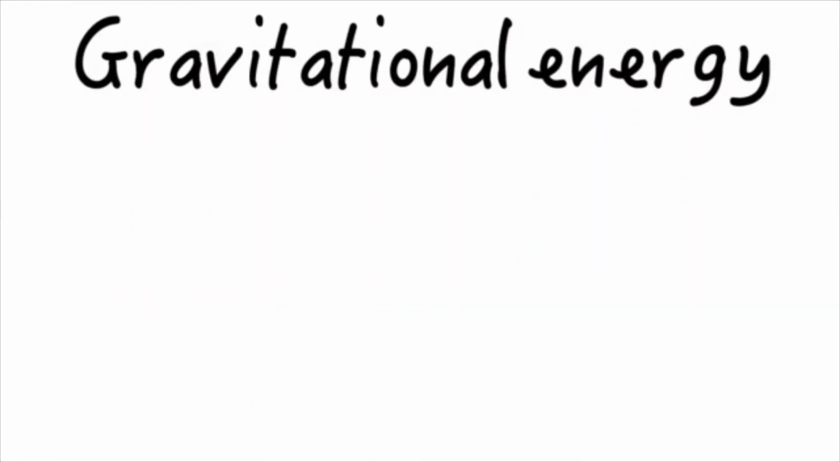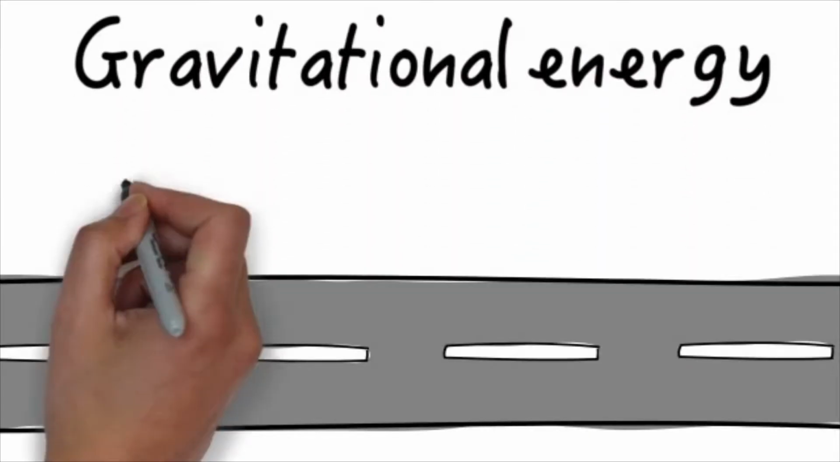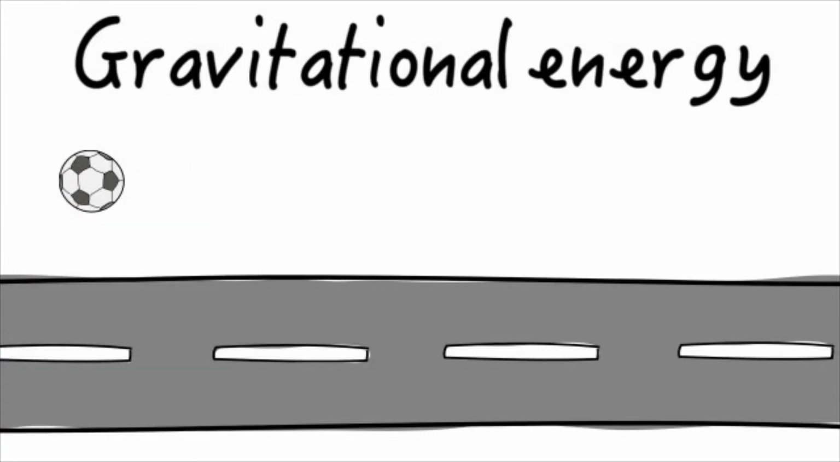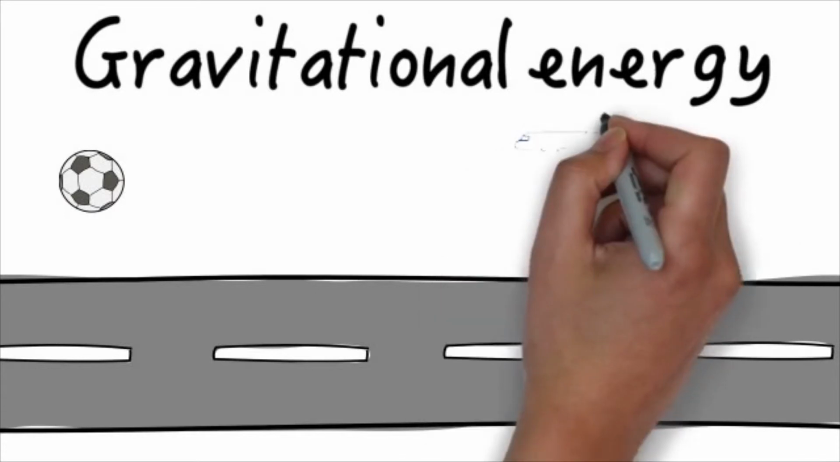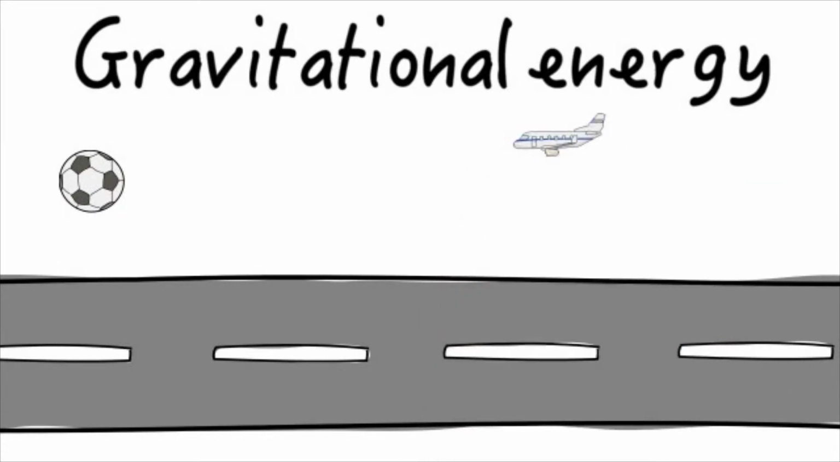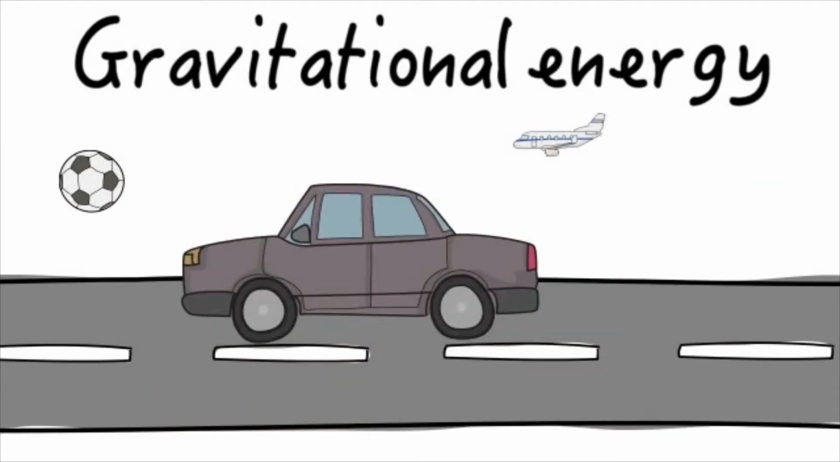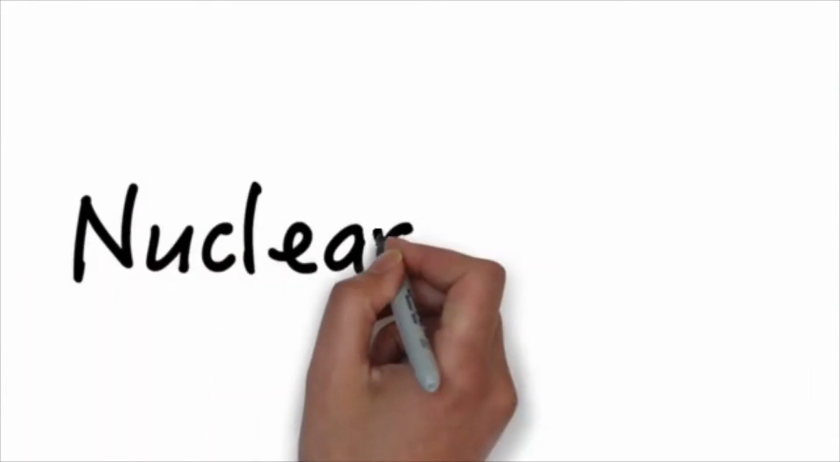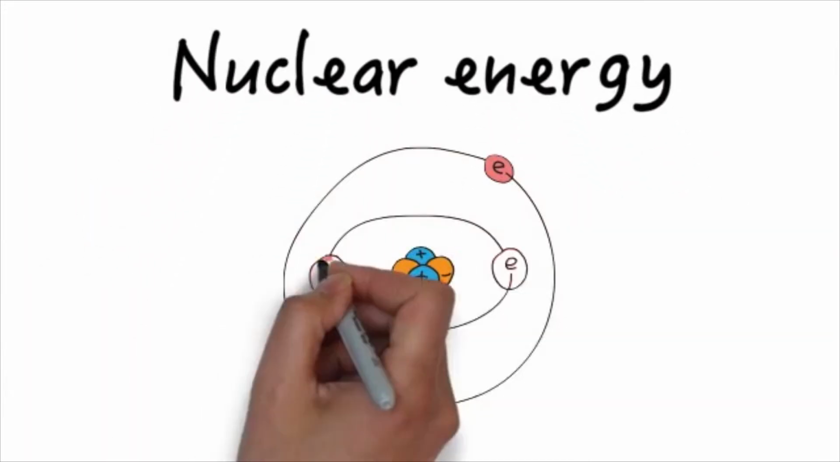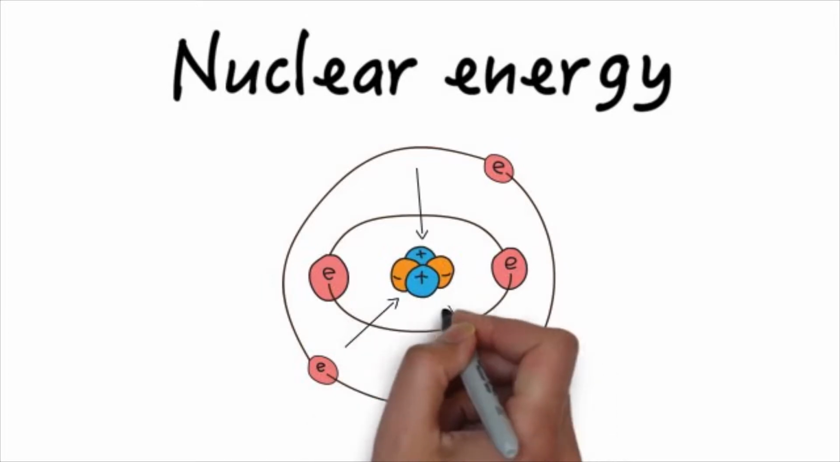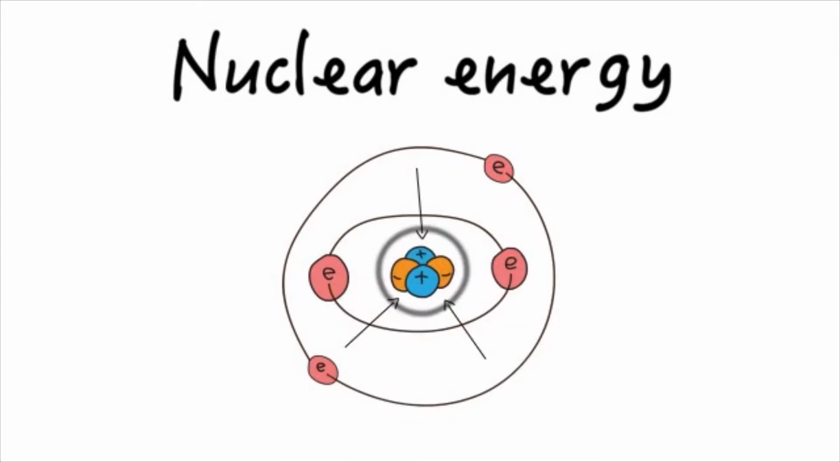Gravitational energy: objects that are high above the ground hold the potential to fall downward. This is called gravitational potential energy. A plane flying above the ground has a higher gravitational energy than a car on the ground, for example. Nuclear energy is energy that holds particles inside its nucleus. This is the most powerful kind of energy.